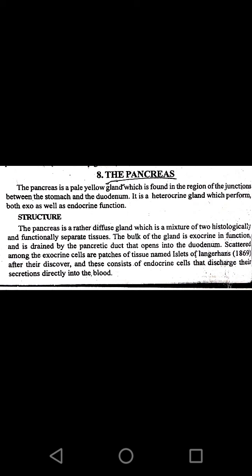The pancreas. The pancreas is a pale yellow gland which is found in the region of the junction between the stomach and the duodenum. So when we see the digestive system of a human being, we will see the pancreas found between the stomach, at the junction between the stomach and the duodenum.